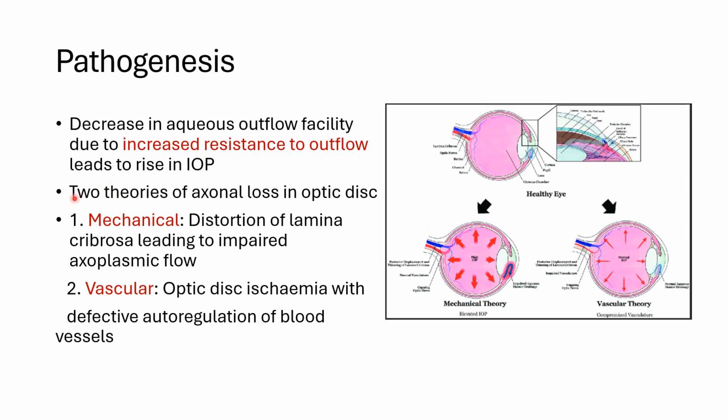Now, there are two theories for axonal loss at the level of the optic disc. One is mechanical, in which, due to distortion of the lamina cribrosa, there is impaired axoplasmic flow. The other theory is vascular, in which optic disc ischemia occurs with defective autoregulation of the blood vessels. So in mechanical, it is compression, and in vascular, it is ischemia.